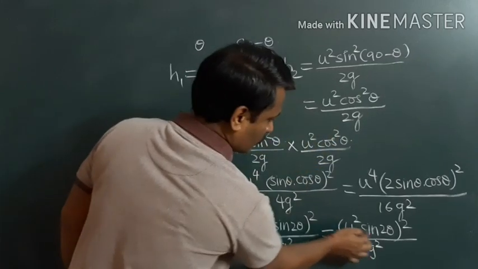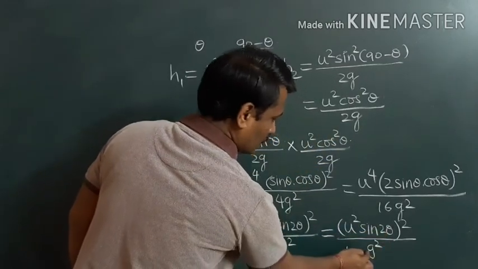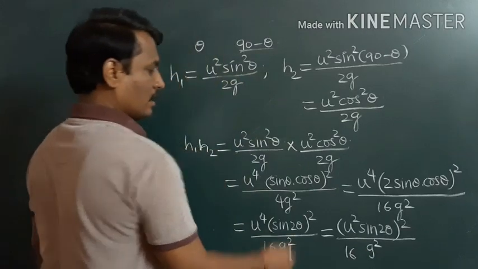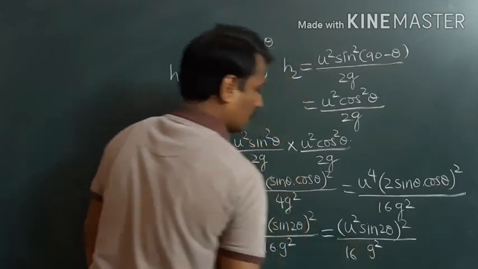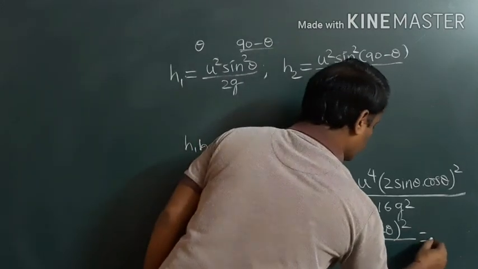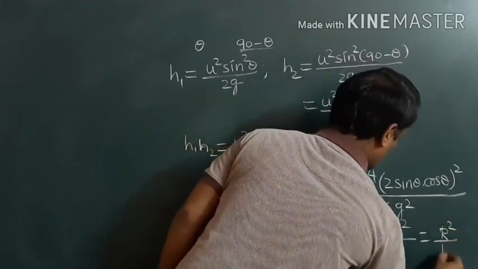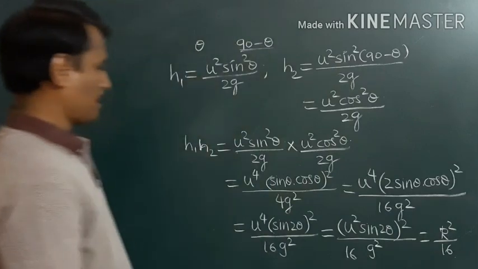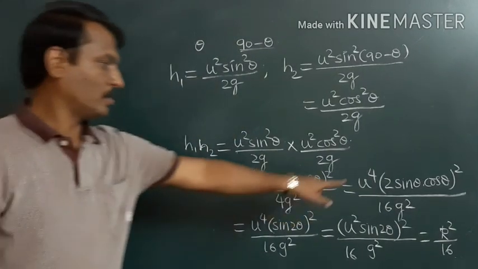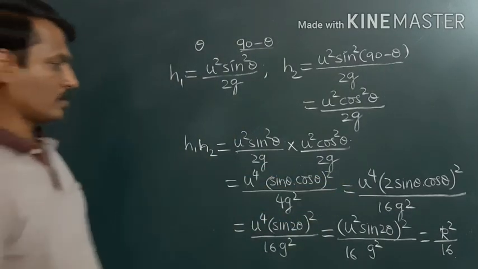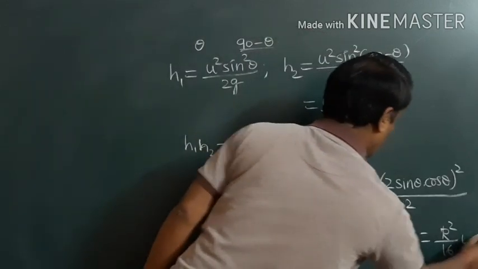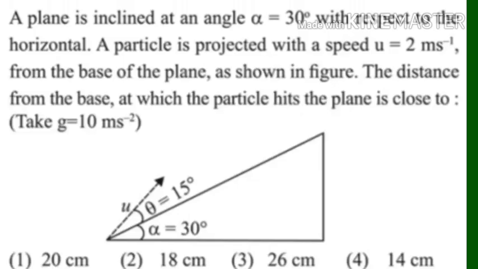So here u square sin 2 theta by g is r. Therefore it becomes r square by 16. Therefore h1 into h2 is equal to r square by 16. This is the answer.